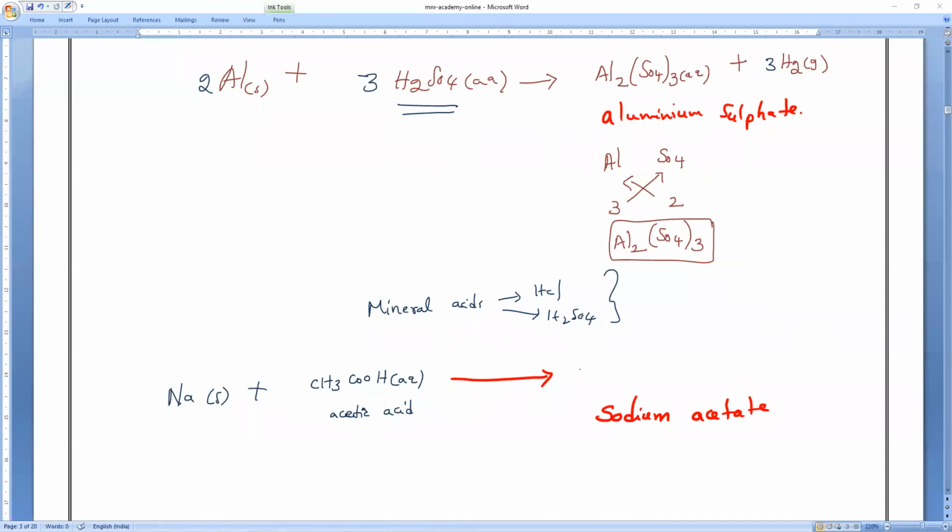So if sodium reacts with acetic acid, all of you remember, we are going to get sodium acetate. The formula of sodium acetate is CH3COONa. Today itself you have to learn this equation.